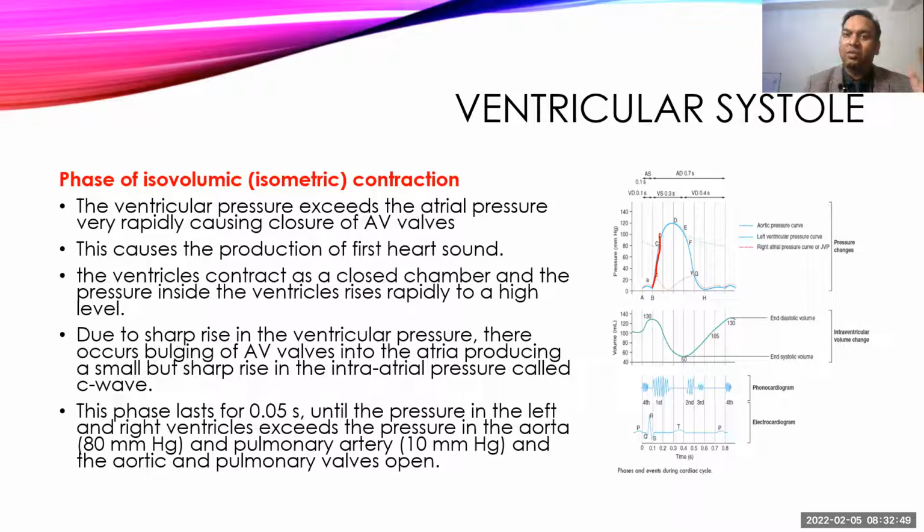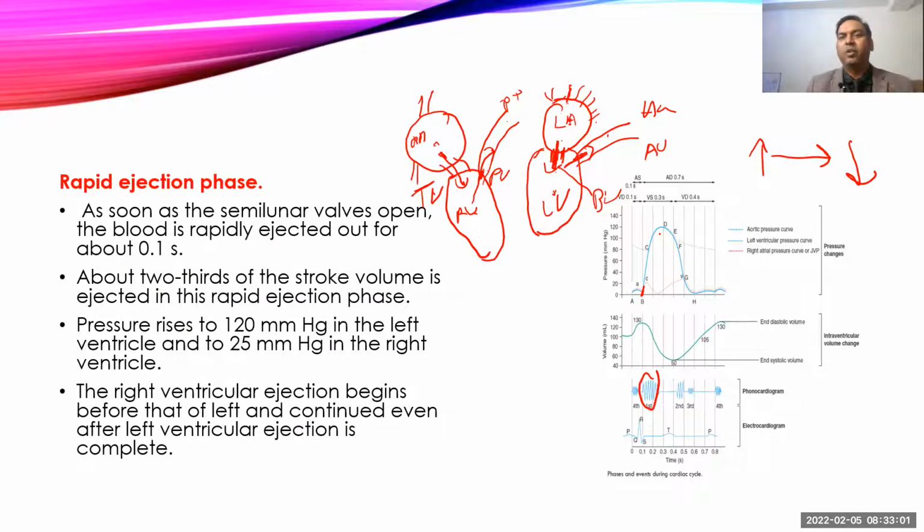Okay, so start कहाँ से होता है? Closure of the AV valves, और end कहाँ पे होता है? Opening of the semilunar valve. Okay, once this semilunar valve opens and there is a high pressure difference between ventricle and aorta, the blood will move with a very high speed, and that is called the rapid ejection phase.